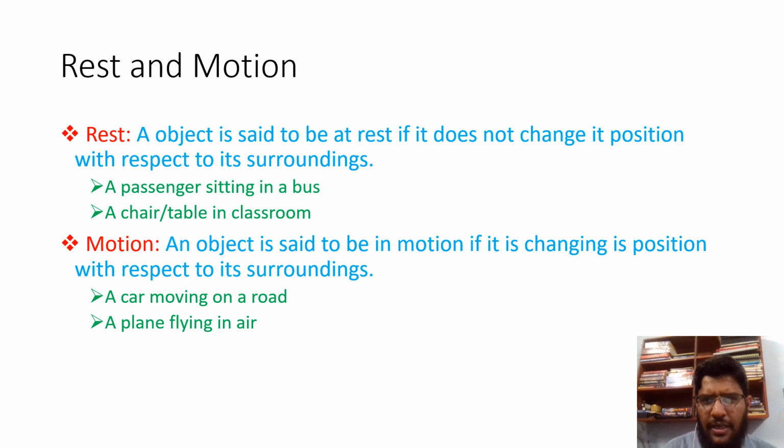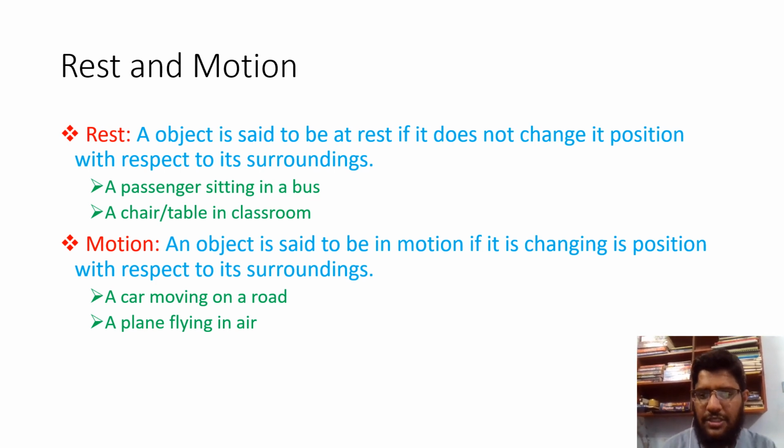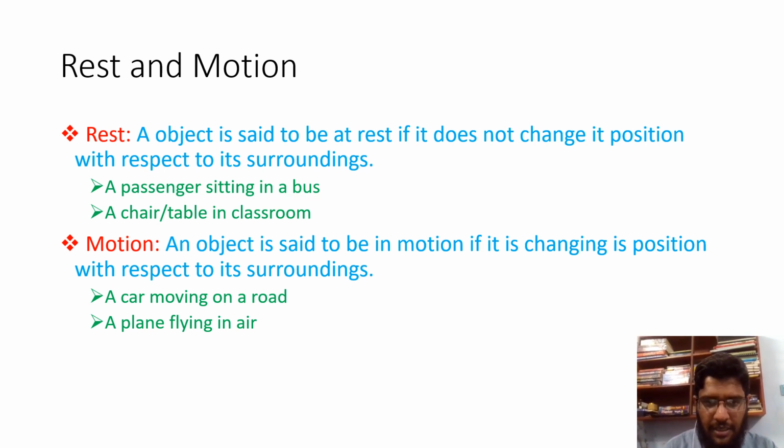When you study an object in mechanics, the object is either in a state of rest or in a state of motion. These two are defined as follows. When an object does not change its position with respect to its environment, with respect to its surroundings, then the object is said to be in a state of rest. And when the object changes its position again and again with respect to its surroundings, then the state of the object is said to be in motion. So here are the two examples. You can give many examples from your daily life.